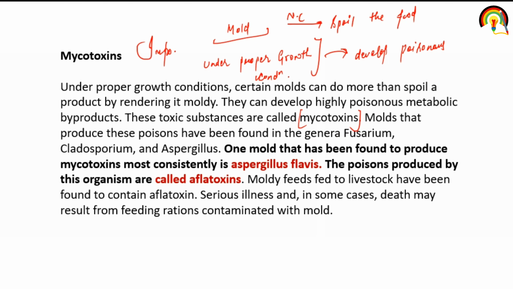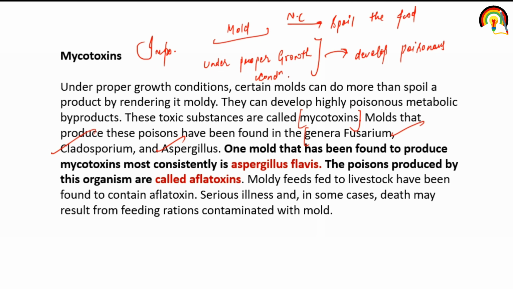So what is mycotoxin? When mold grows under proper growth conditions, it can release certain kinds of toxic substances, and these are mycotoxins. Molds that produce these poisons have been found in the genera Fusarium, Cladosporium and Aspergillus.